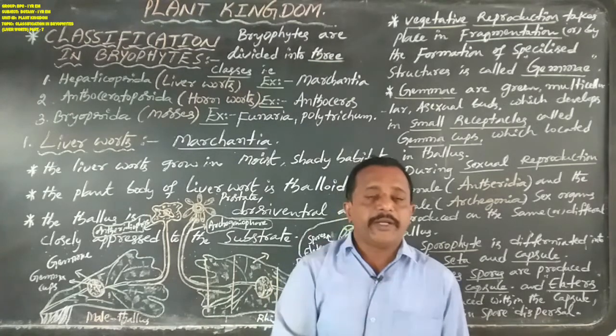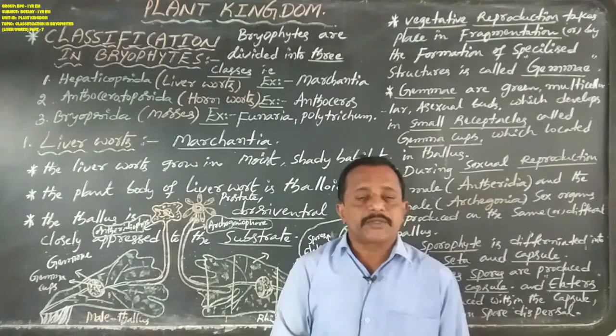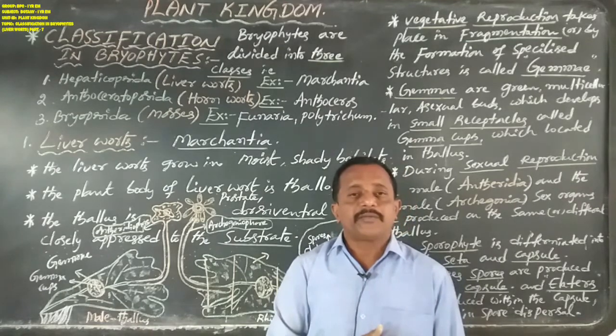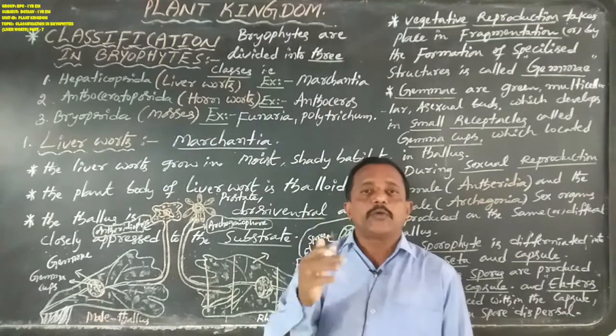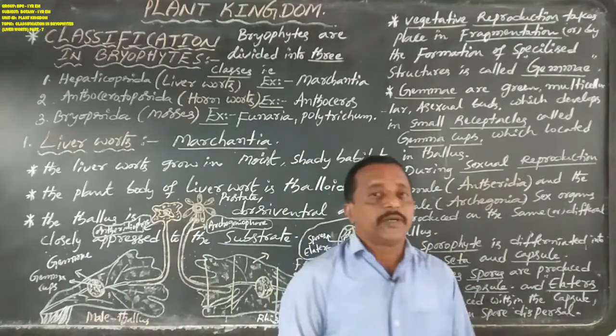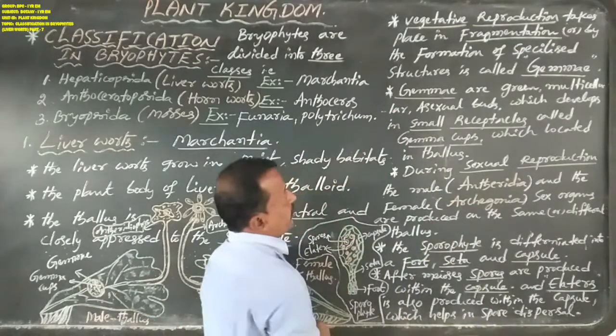After the maturity period, the gemmae or gemma cups of the Marchantia thallus may be detached from the parent plant body, and then develop into a new Marchantia thallus or new Marchantia individuals. Okay, now that is vegetative reproduction.